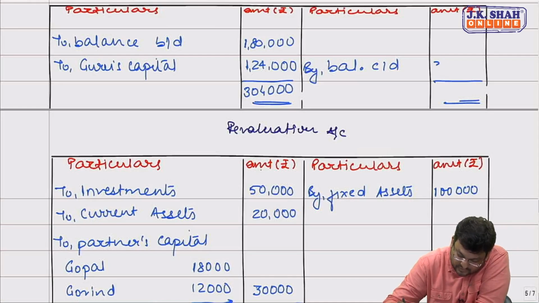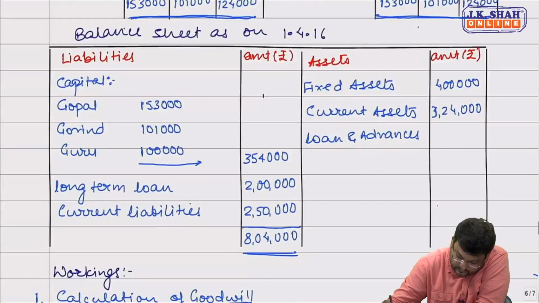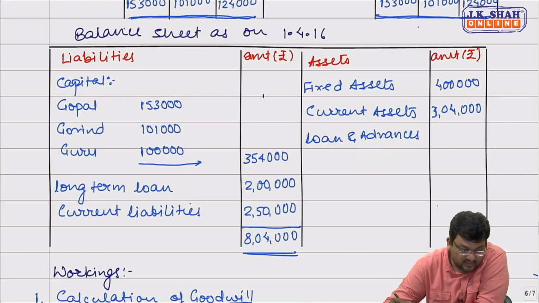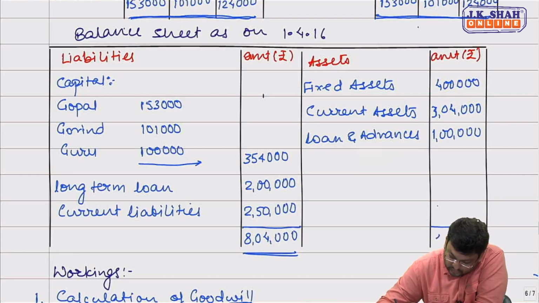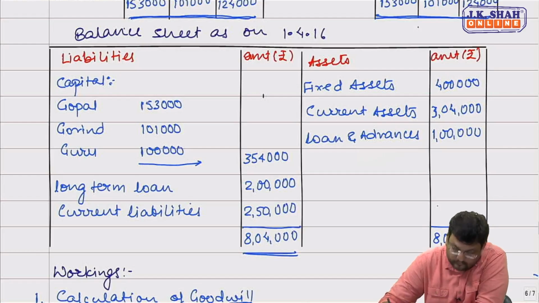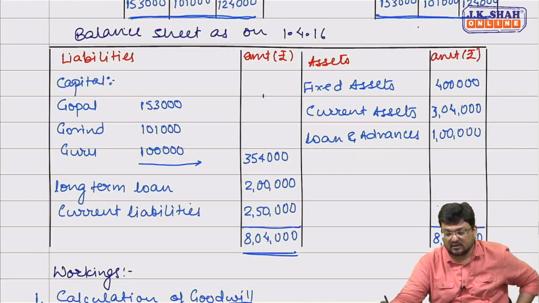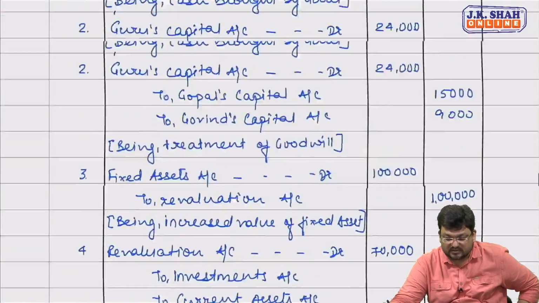So new balance of current assets will be 3,04,000. And then loans and advances are of rupees 1 lakh. Total 8,04,000. Correct? Yes, sir. So you may pause and copy this example completely.